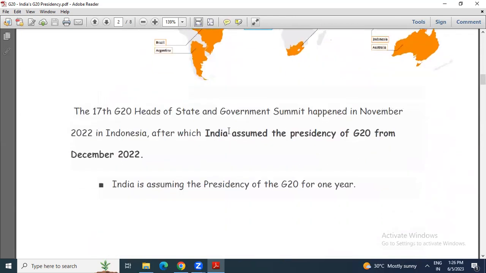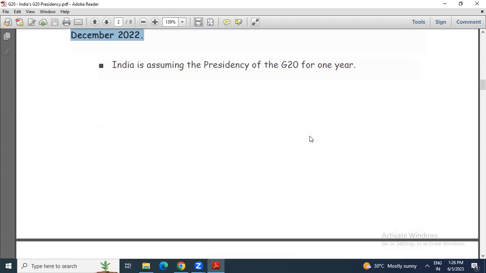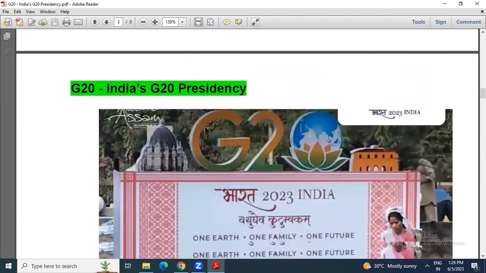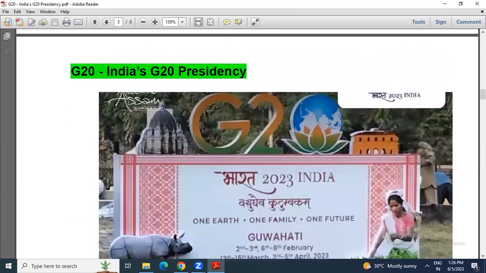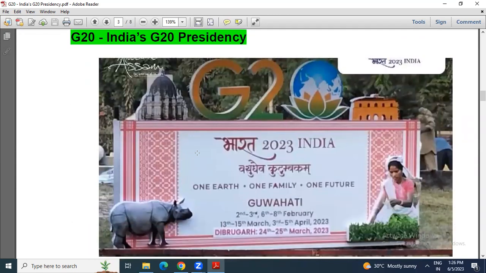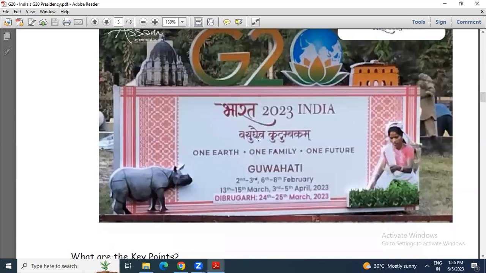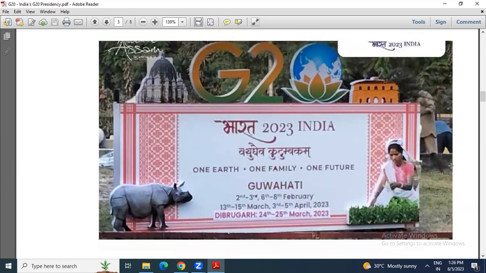The 17th G20 meeting was held in Indonesia in 2022, after which India assumed the presidency of G20 from December 2022 and this presidency will last for 1 year. So you might recall that you have seen banners like this G20 in Guwahati. It was at the Guwahati airport and was also very well decorated outside.